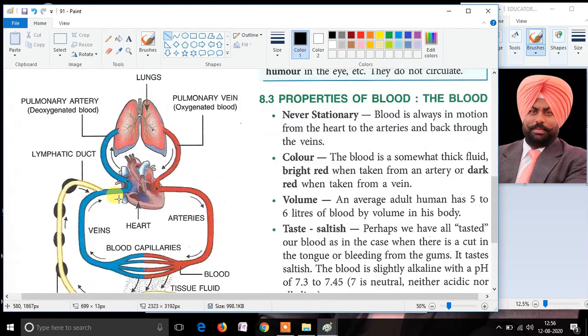As you see in this diagram, the color of the blood is different in the different blood vessels. It's blue and red. Actually, this blue color and red color is given just for the convenience of drawing the diagram. In actuality, these two bloods are red in color. Both blood vessels contain blood which is red in color, but to represent it in the diagram, it is shown as a blue color and a red color.